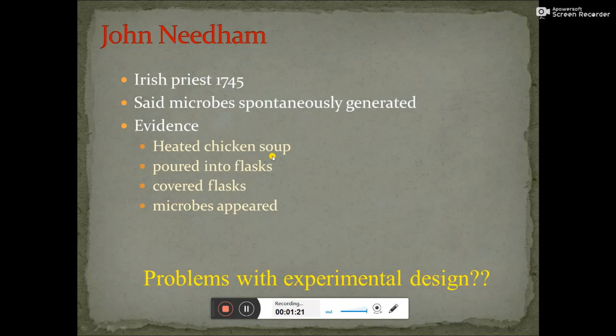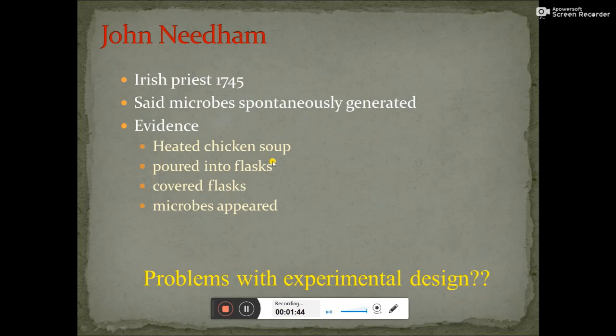But he was saying that even though all the microbes are killed by heating, microbes appeared when the soup was poured into the flasks. So he was approving the spontaneous generation theory. But is it true, or were there some loopholes in it? Let's explore that.